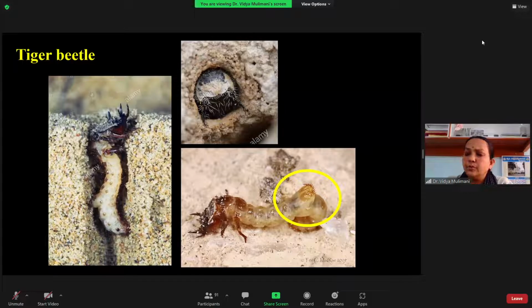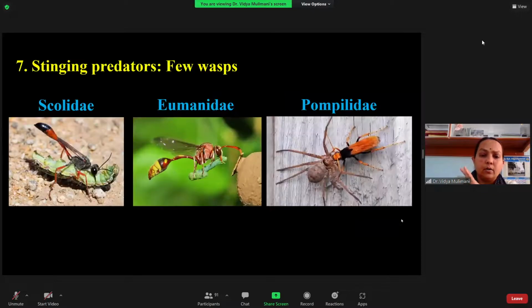So this is mainly to have a grip, and it should not come out when it has caught the prey. Okay, so this is what you find in the case of the tiger beetle. This is how it will be hiding. It will just capture and eat whatever insect is passing near the trap. You find this only in the case of the tiger beetles, not in the ground beetles.